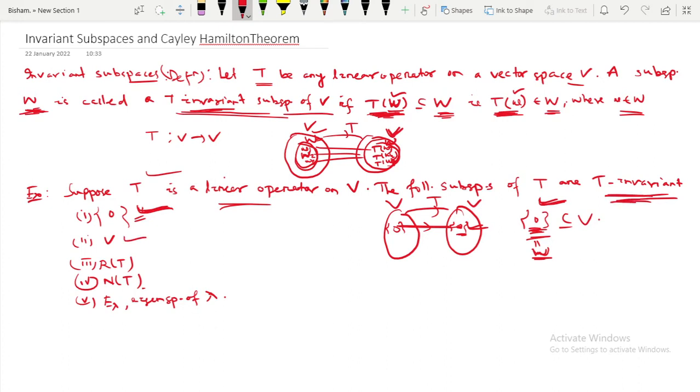Similarly, the whole vector space V is also T invariant, because if you take any element from this domain and collect its image, this also lies in the set V. So the elements of V belong to set V, and we can say V is T invariant.